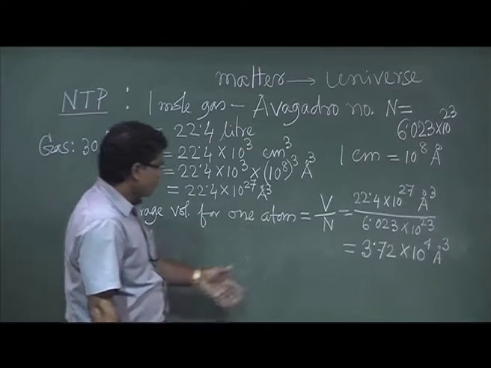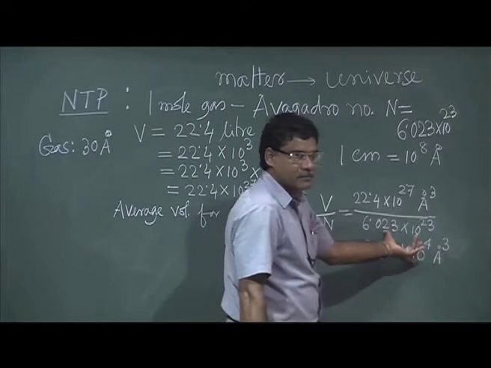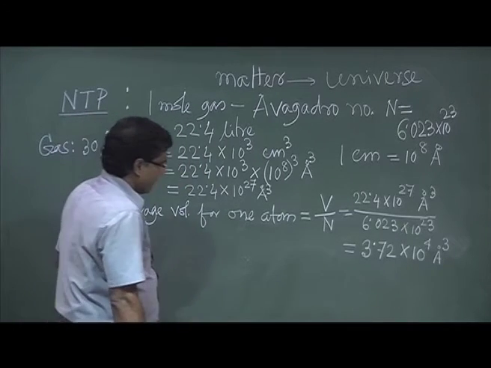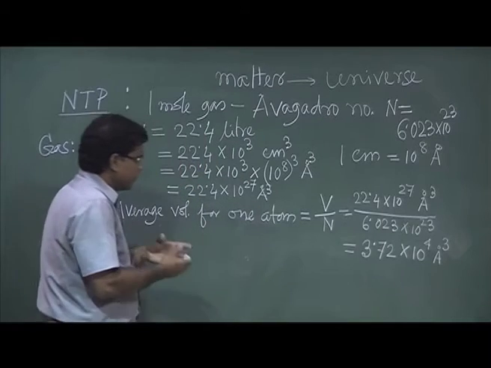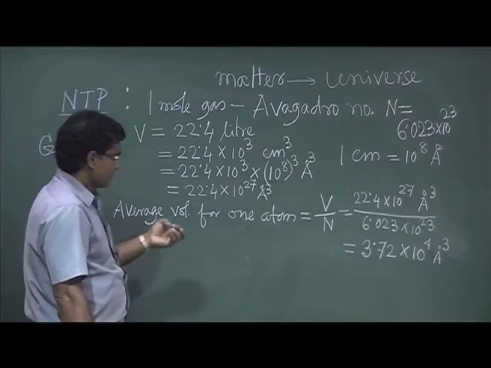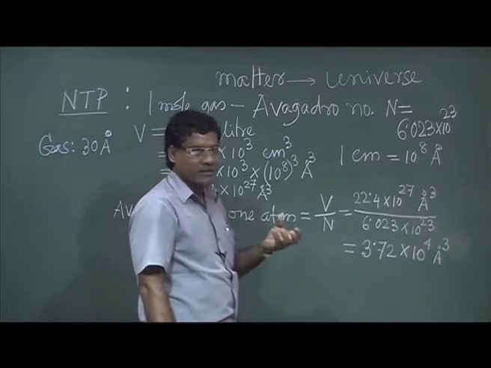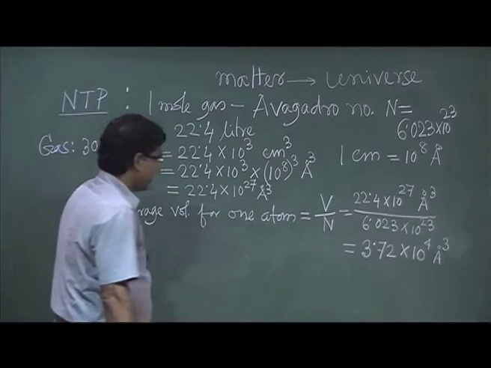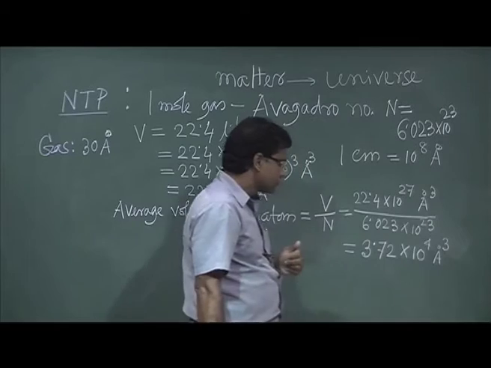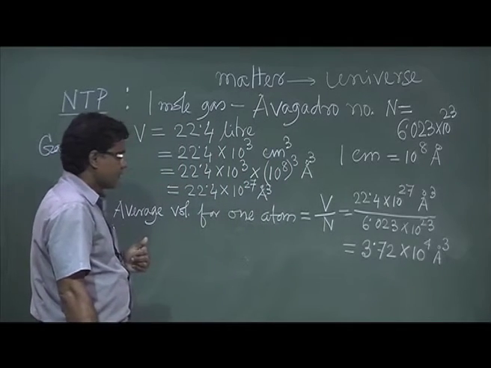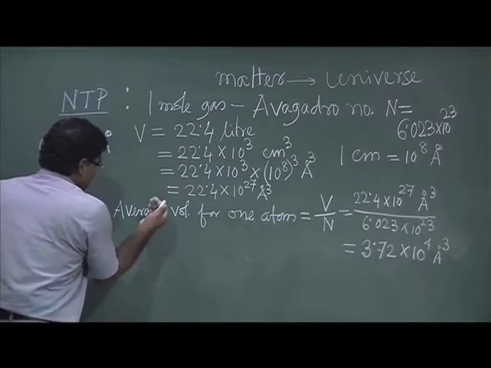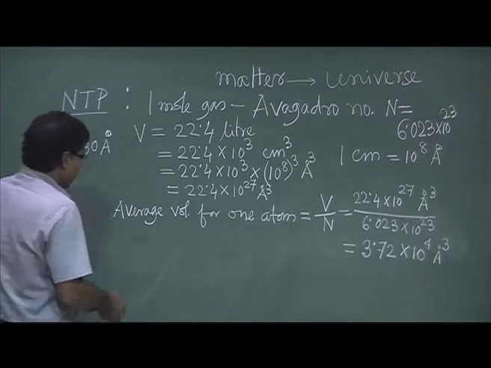So that is the volume for one atom. If you consider a cube, then the length, width or height of that cube you will get by taking the cube root of this volume. So that will be the average distance.